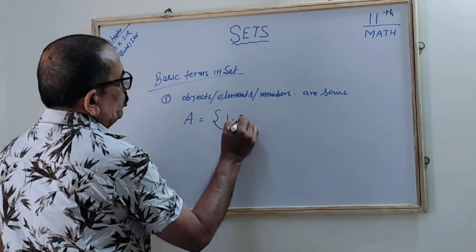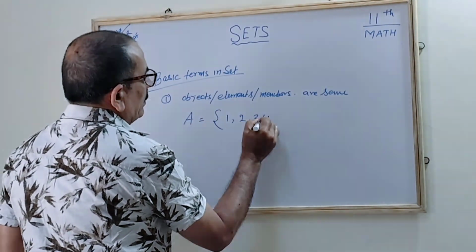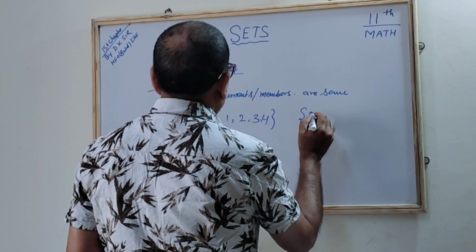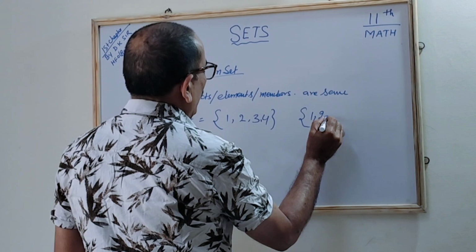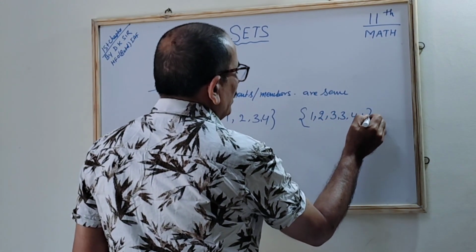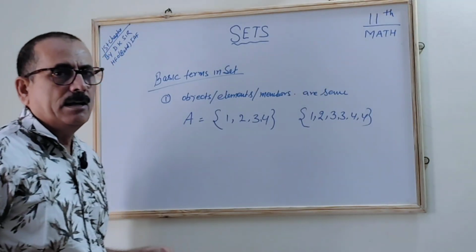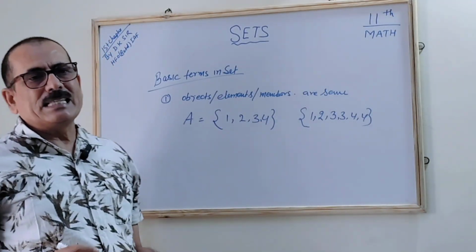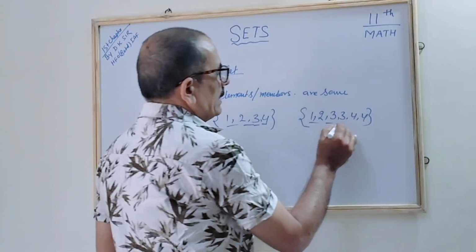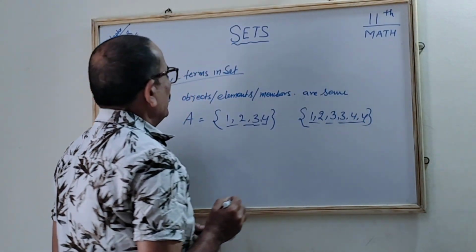If it is 1, 2, 3 and 4, and another set is written like this, if somebody is writing 1, 2, 3, 3, 4, 4, it doesn't make any difference. Correct? Because there is a repetition of the element. These all are the members, these all are the elements, these all are the objects.